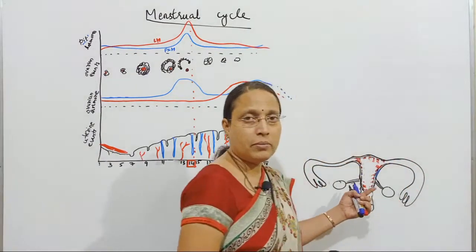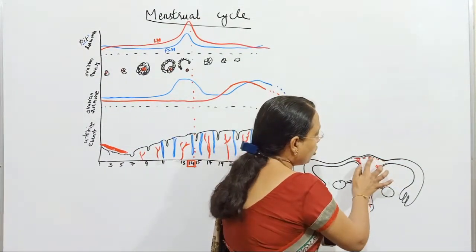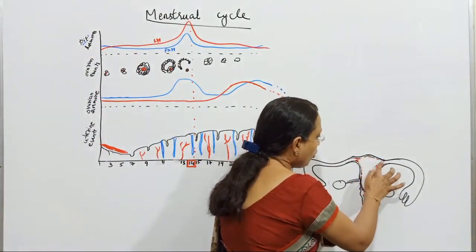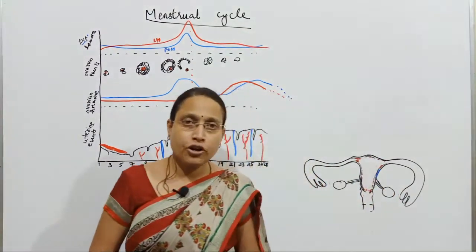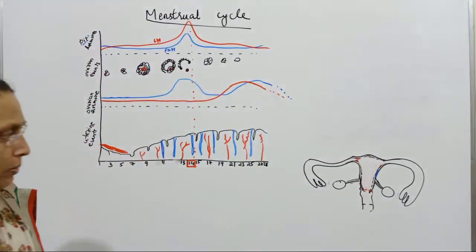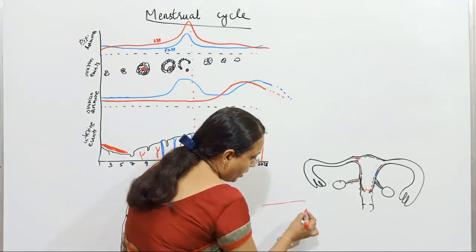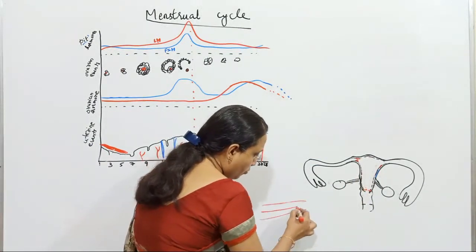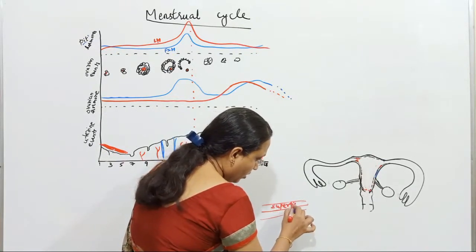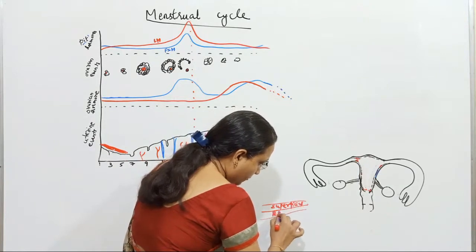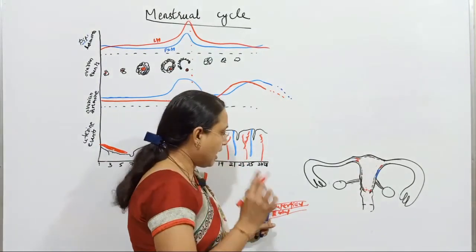Now what has happened in the menstruation phase? The previously grown endometrium got broken due to a low concentration of progesterone. Now one more thing you should know. Suppose this is an endometrium. The endometrium actually has two portions. The superficial one, and this is the basal part. So it is called stratum functionalis and stratum basalis.